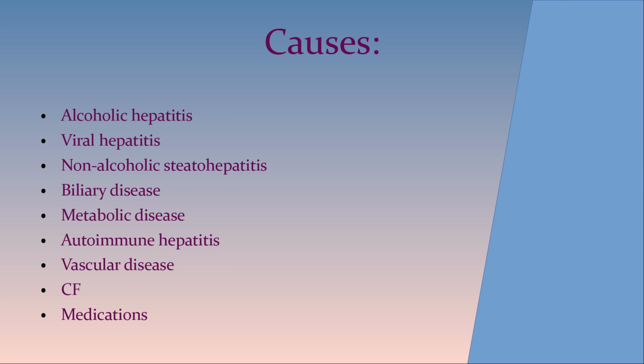Congestive hepatopathy is caused by right heart failure or constrictive pericarditis. Budd-Chiari syndrome is caused by thrombosis or compression of hepatic veins. Hepatic veno-occlusive disease can occur after bone marrow transplant. Cystic fibrosis. Also, medications such as methotrexate and acetaminophen toxicity. And parasitic disease, mainly from schistosomiasis. Symptoms usually are vague and many people don't have overt clinical findings until they develop complications.